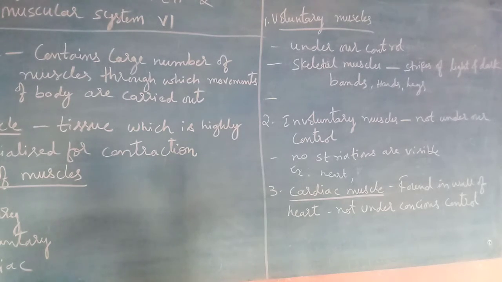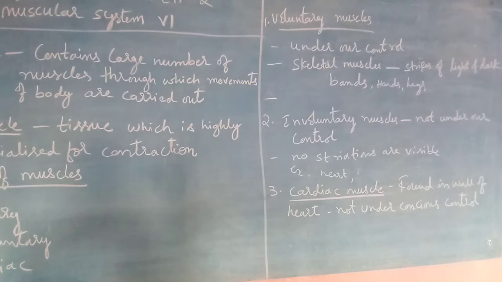Similarly, involuntary muscles are the reverse of voluntary, which are not under our control. For example, the heart, brain, lungs, then so many internal organs and nervous tissues are not under our control. Can you stop the beating rate of the heart? No. We can't modify anything, but hand movements you can stop. So the heart, brain, lungs and nervous system come under involuntary.